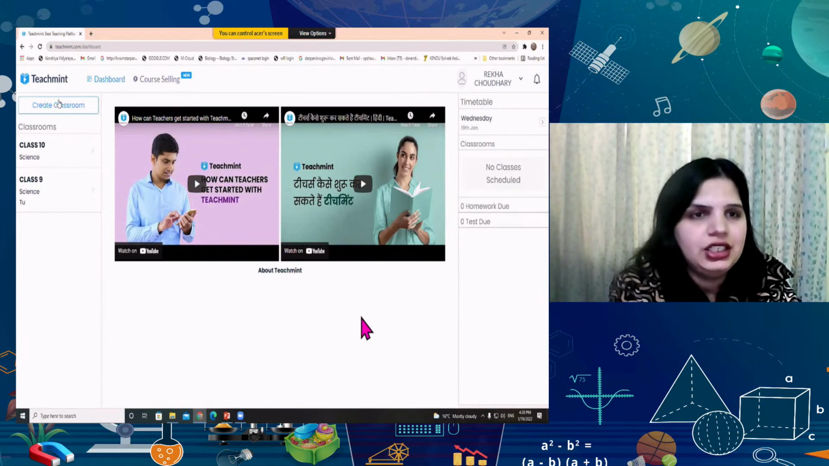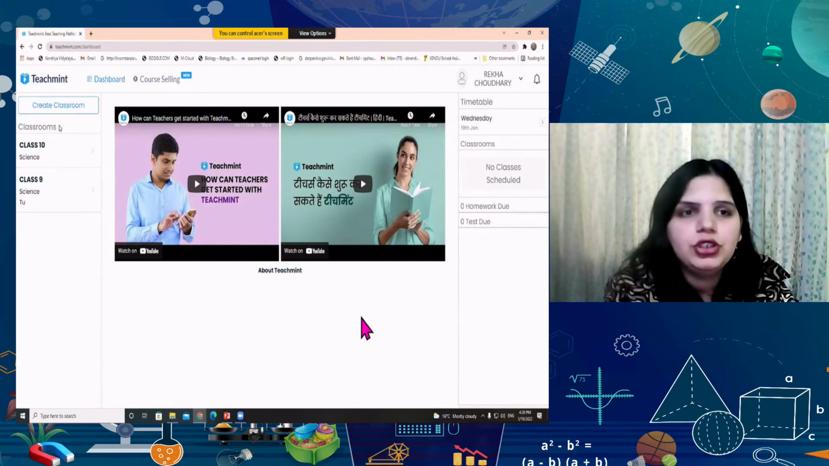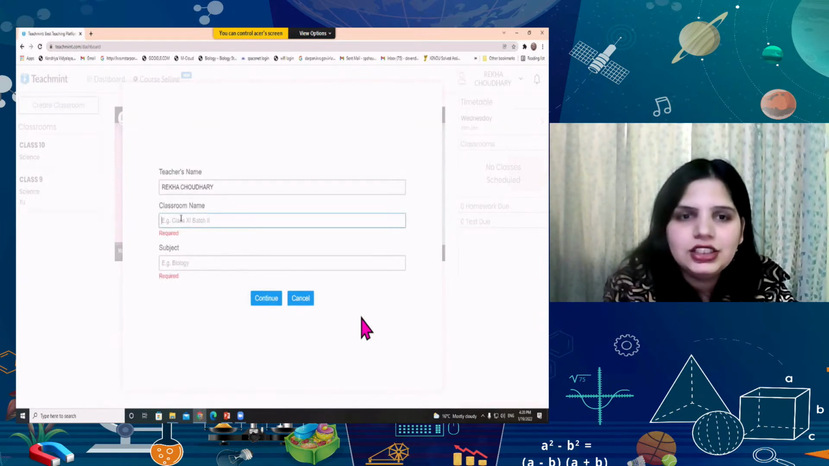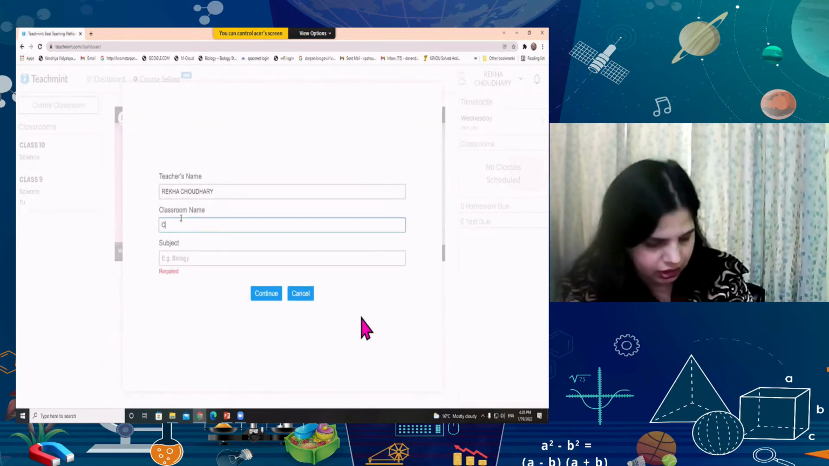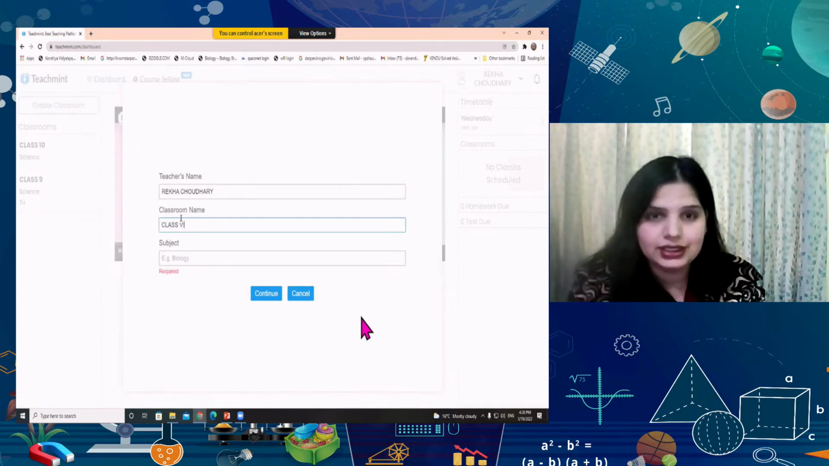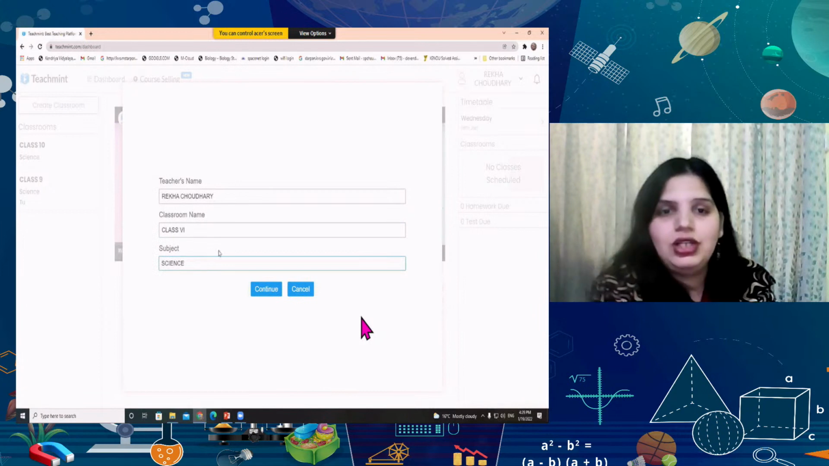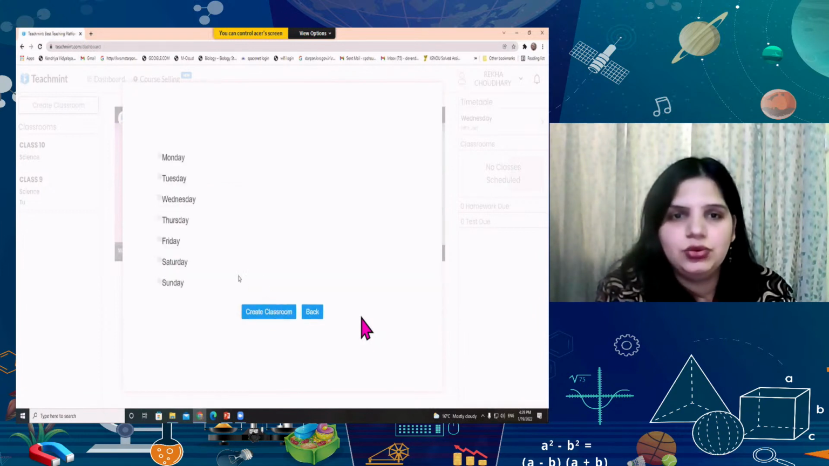Here you can see in the left hand side corner, the create classroom icon. And you can see 2 classes created by me. First of all, I'm going to show you how to create a classroom. I'm going to click on the create classroom icon. It will show the teacher's name, classroom name. Let me make it class 6. Subject, I'm a science teacher, so let it be science and continue.